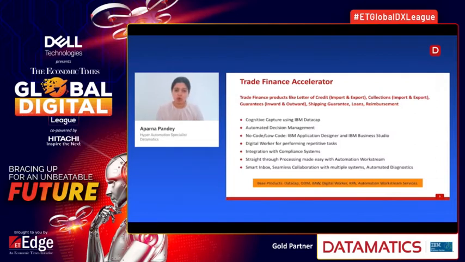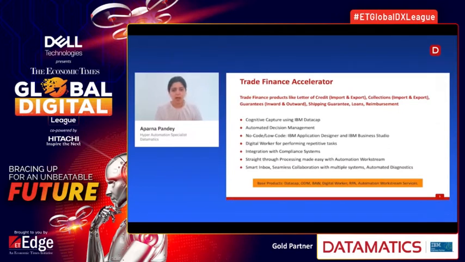Our solution also leverages robotic process automation. We have scenarios like vessel tracking, airway bill tracking and shipment tracking, which currently require a lot of manual intervention where users have to log in to multiple websites to check for these details. With our solution, robotic process automation takes care of most of these use cases.